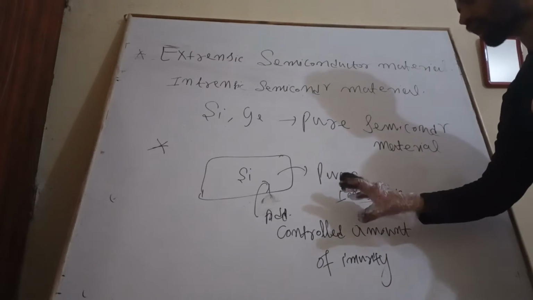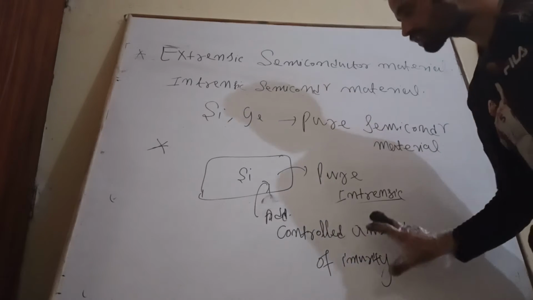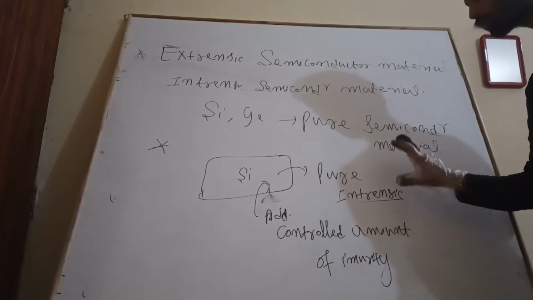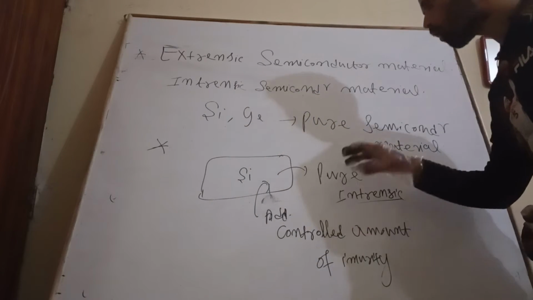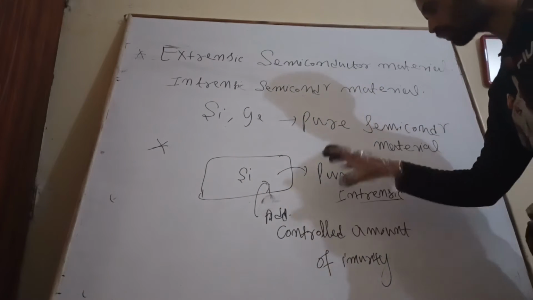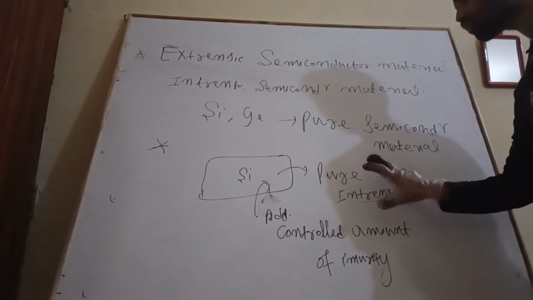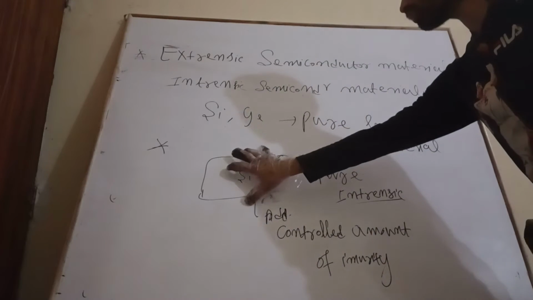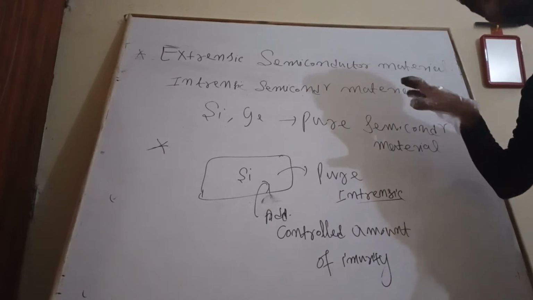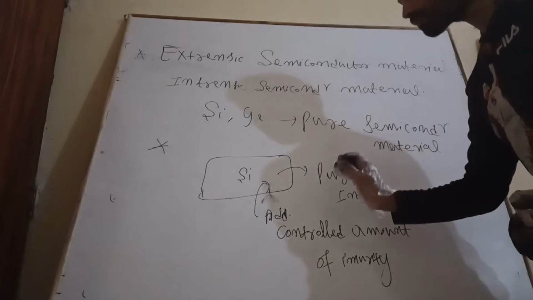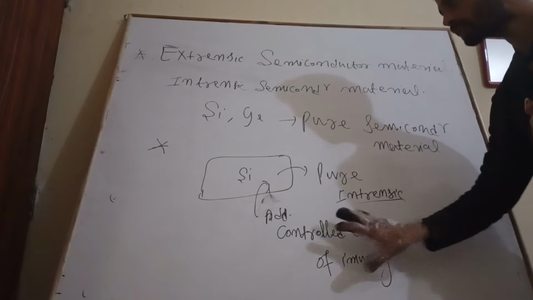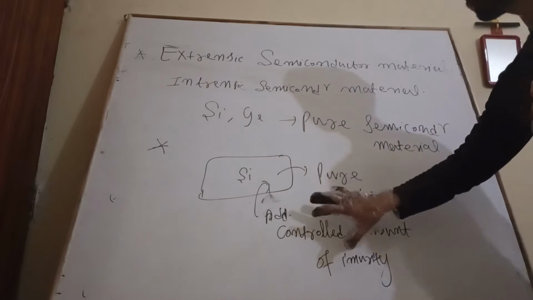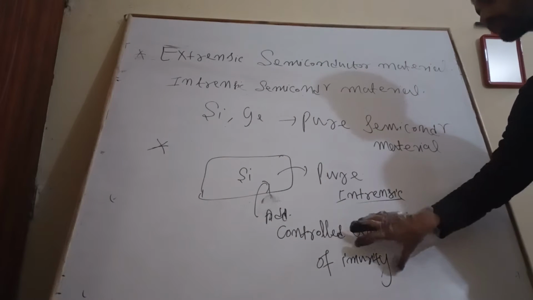These impurities are dopant atoms, which may be either acceptor or donor atoms. This doped material is known as extrinsic semiconductor material. It is the primary reason that we are able to fabricate so many devices, with the help of doping.